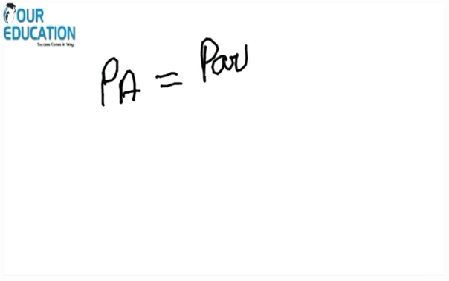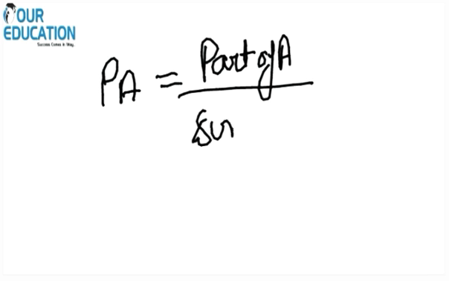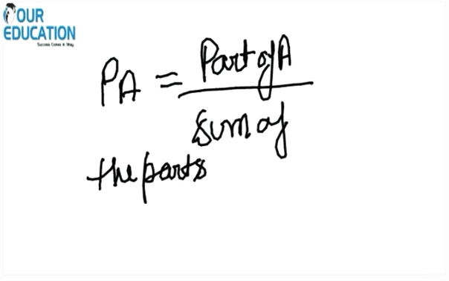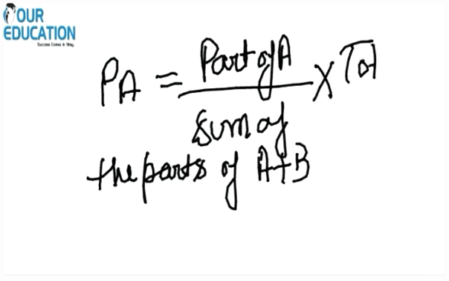So can we say profit of A will be equal to profit of any individual, let's say A, is equal to part of A divided by sum of the parts of A and B into total profit.